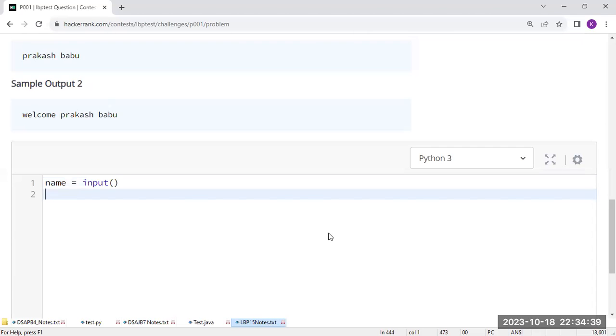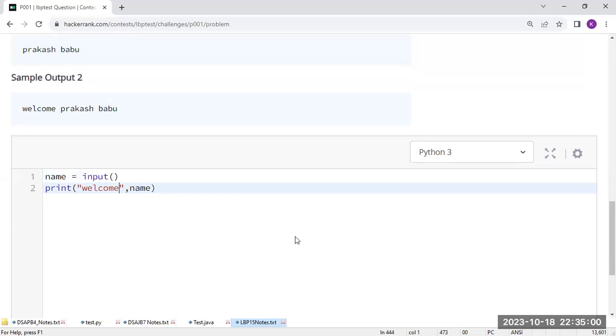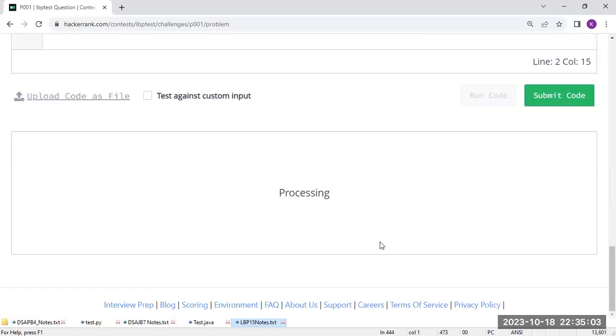In Python, we have the input function to read a dynamic value from the user. Then I print welcome followed by a comma and name. Automatically, whatever name you give will be printed after welcome. That's all. Run the code. Is it going to work?